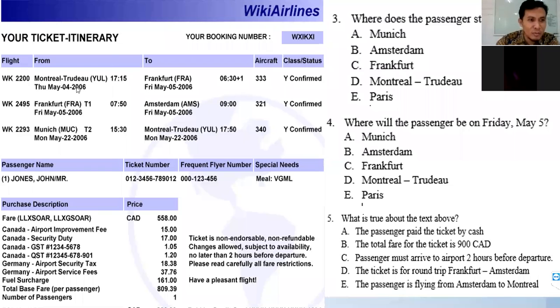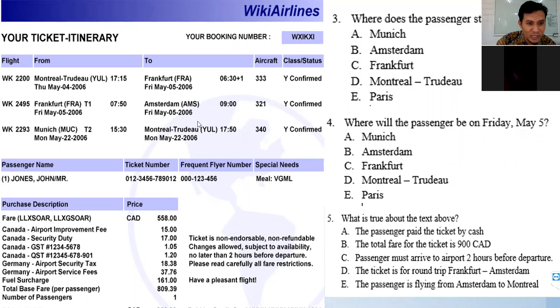Let's say multiple, Montreal Trudeau round trip, and then from Munich to Montreal. Because Montreal to Frankfurt, Frankfurt to Amsterdam, and then Munich, Montreal. It should be connected here: Amsterdam, Munich, and then Munich, Montreal.